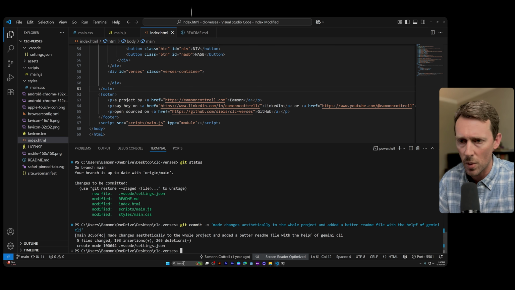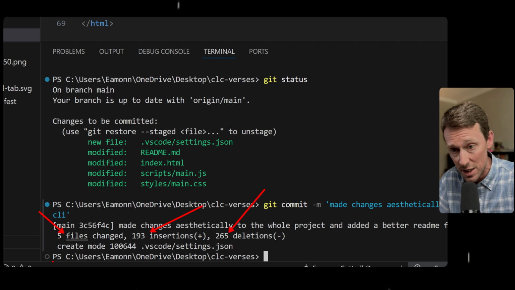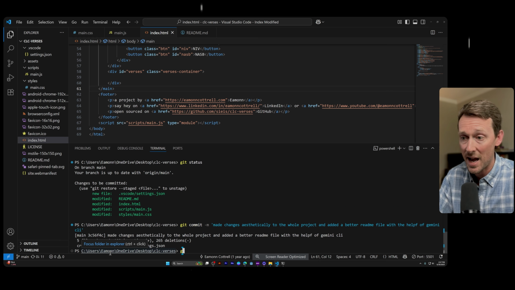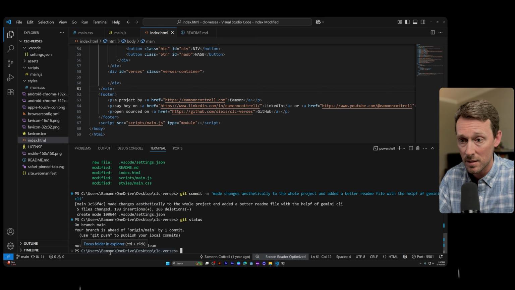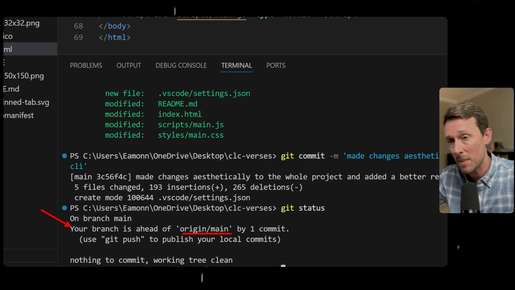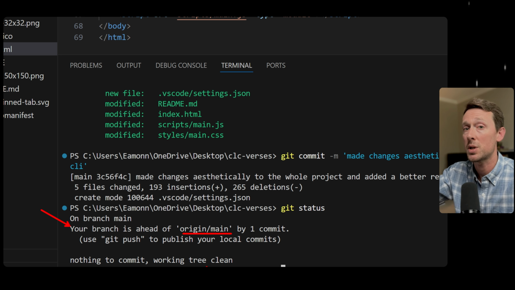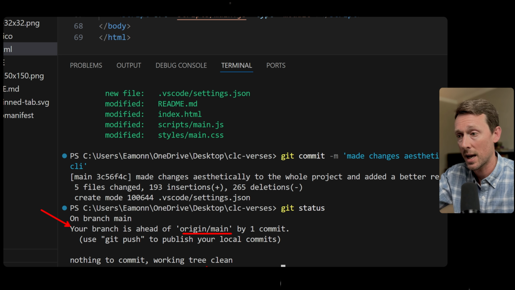Now it's saying what it did. And we changed 5 files. We had 193 insertions, 265 deletions, and this file right here. Now, if we go git status, we're up to date. We're ahead. So we're ahead of origin main by 1 commit. So we've committed a change to our code base on our local machine right here, but it's not been pushed up to the main code online.